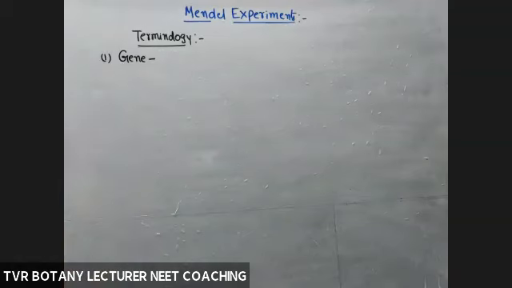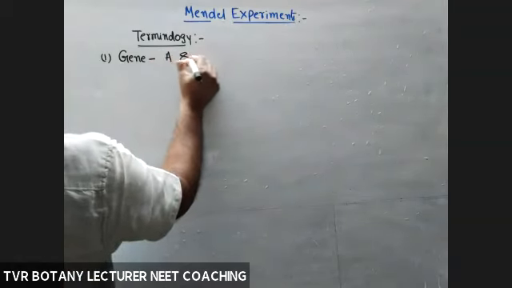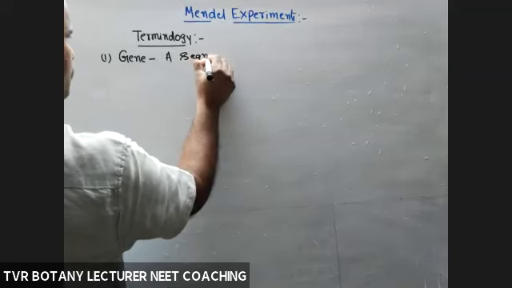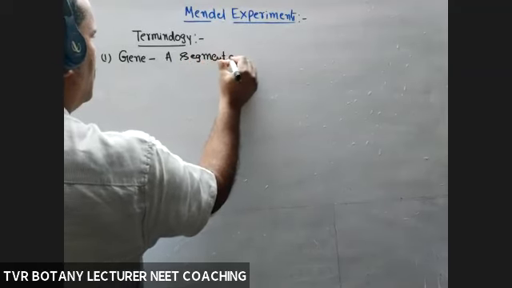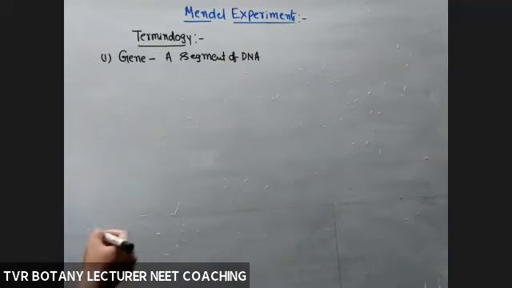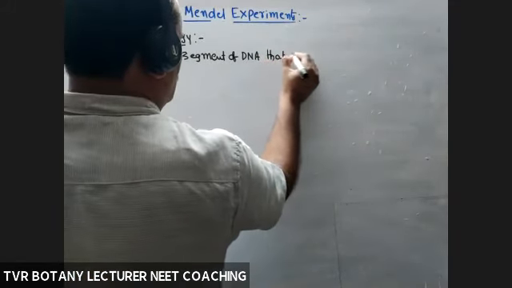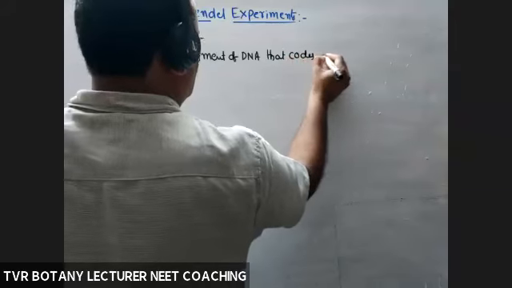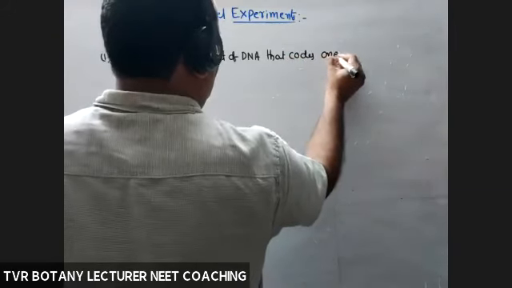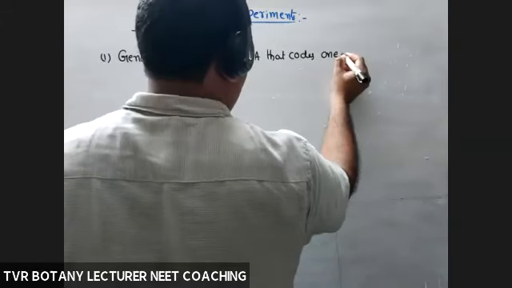What is gene? A segment of DNA that codes for one character. One or many, but here I'm taking one character. Usually one character, according to Mendel.